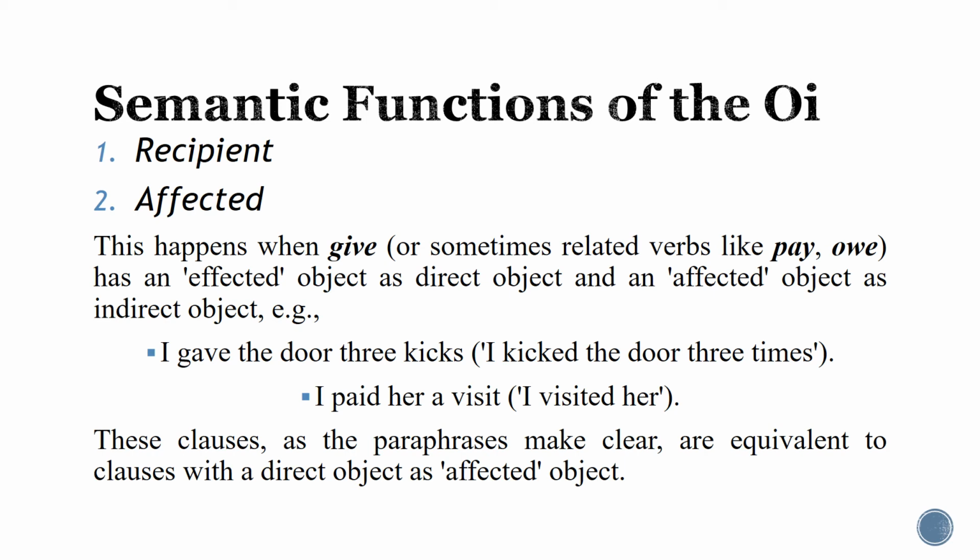It means that it is not the subject that causes the action to happen. It is not the direct object that is affected by the action, but it is going to receive the result of the action. First, it should be an animate participant. This is very important. And second, it is going to receive the result of the action. And that's why we are going to call it the recipient indirect object.